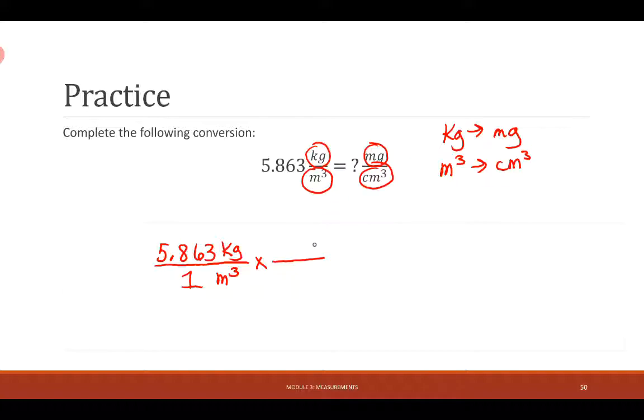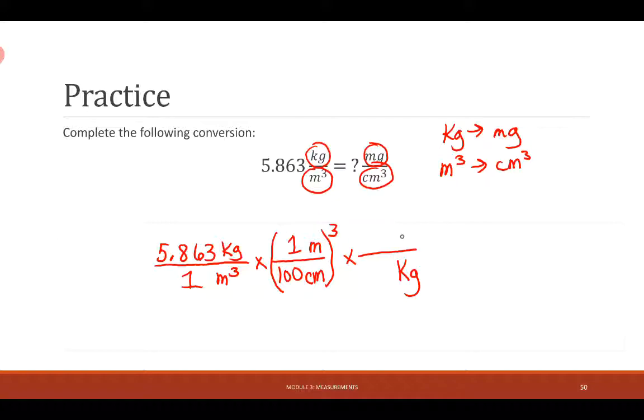I know that I can cancel out my meters and go into centimeters. And there's 100 centimeters for every 1 meter, but that's not cubed yet. So I've got to cube the whole thing. So it's going to cube the 1 and it's going to cube the 100. Then I need to cancel out my kilograms and I need to get into milligrams.